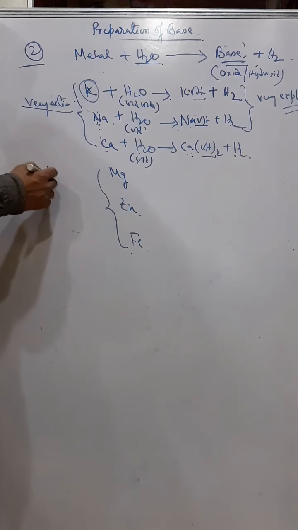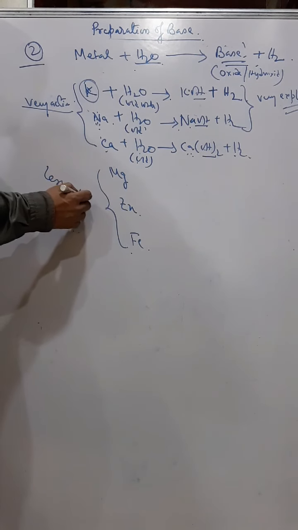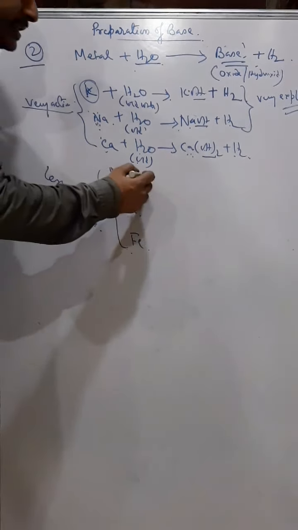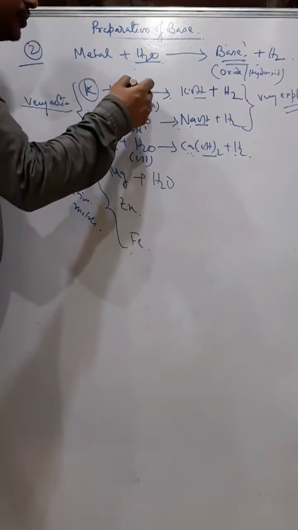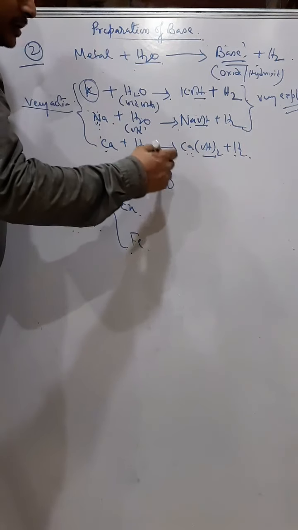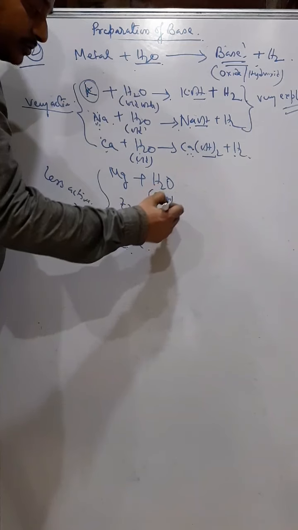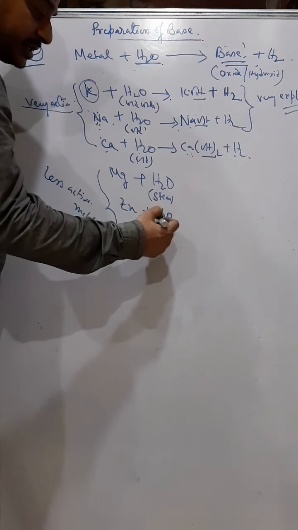Now these are less active metals. Next is less active metals. They don't react with cold water. They react with warm water, but best with steam. So therefore we take steam.